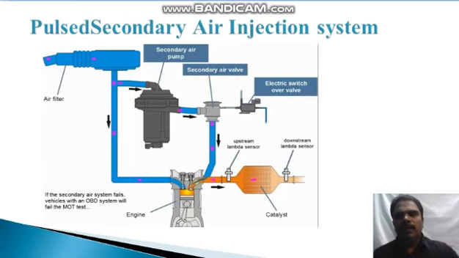Okay. Next, the other device, that is the secondary air injection system, also called the pulsed secondary air injection system. This is the system arrangement. This is the air filter, secondary air pump, secondary air valve, electrical switch over valve. This is the catalytic converter. This is the engine.